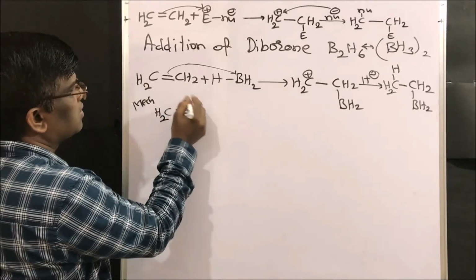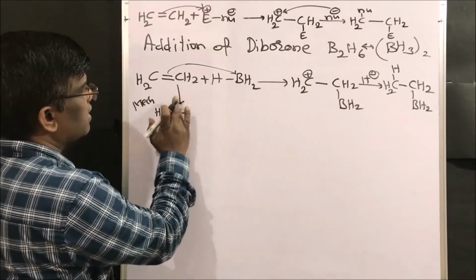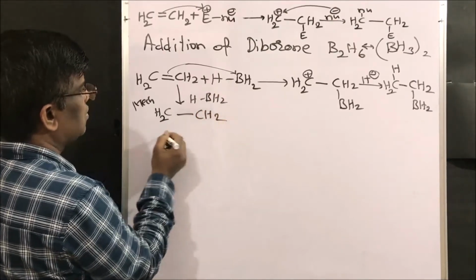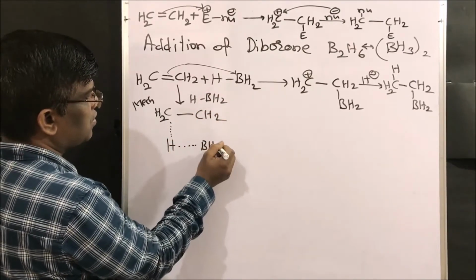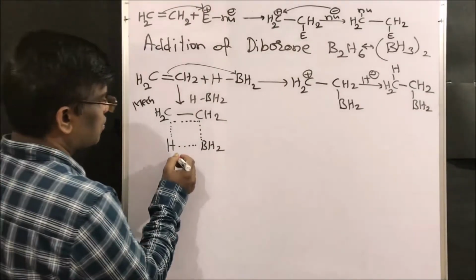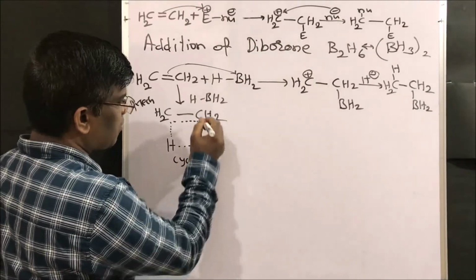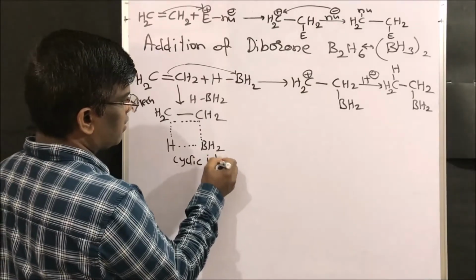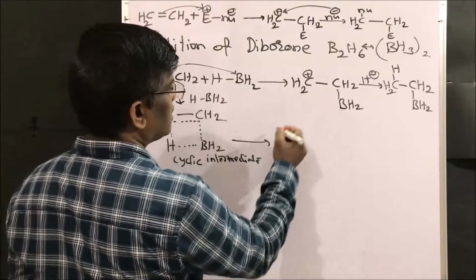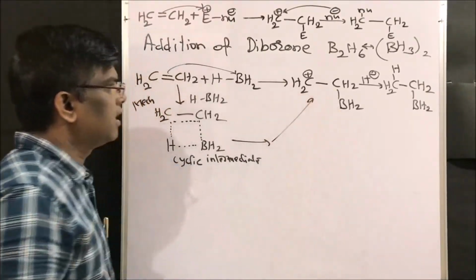CH2 CH, so let us add HBH2, so CH2 hydrogen BH2. So this is the cyclic intermediate that is observed. So for your better understanding, I am straight away writing the cyclic intermediate is formed to give this carbocation, right friends?